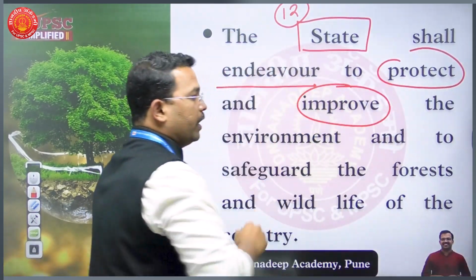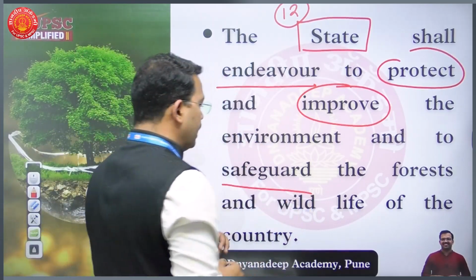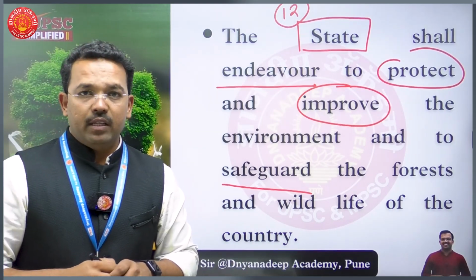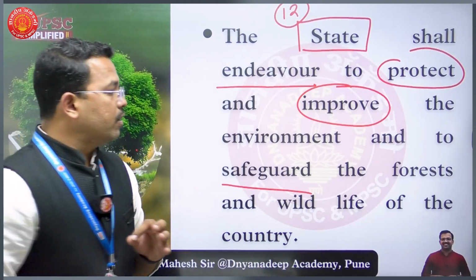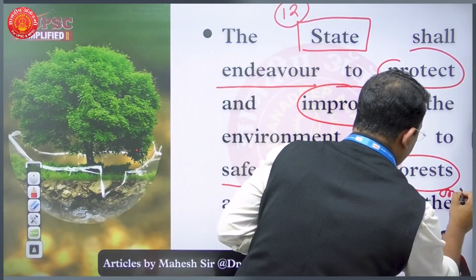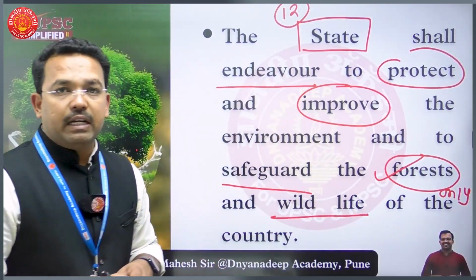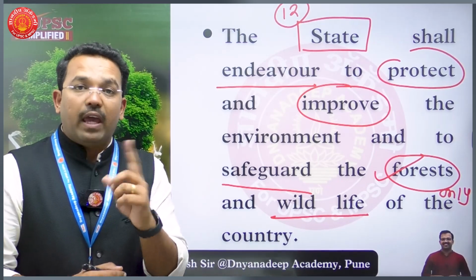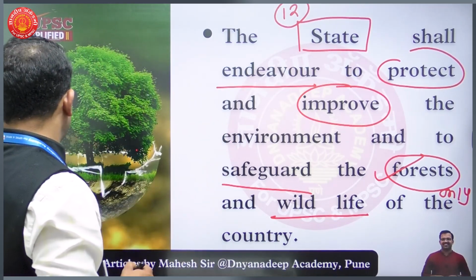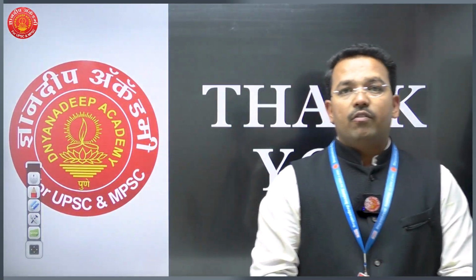So it is not only about protection, it is about making improvement to the environment and safeguarding the forest and wildlife of the country. Many a time in prelims, UPSC will talk about forest only, and UPSC will give a statement, Article 48A talks about forest only. No, it talks about forest as well as wildlife of the country. This is the most important crux, or this is the way UPSC might ask you a question and might confuse you. This is about Article 48 capital A, about protecting and improving our forest and wildlife.